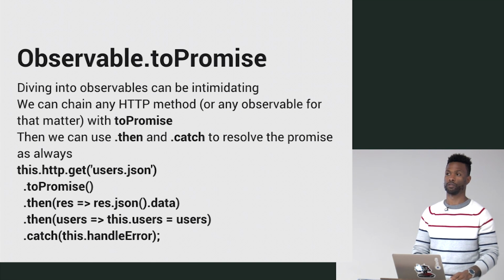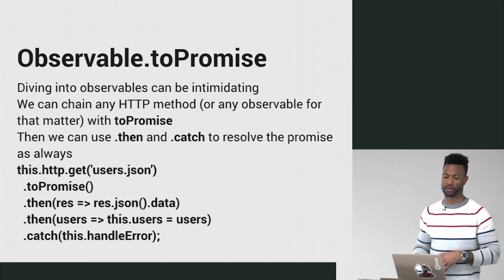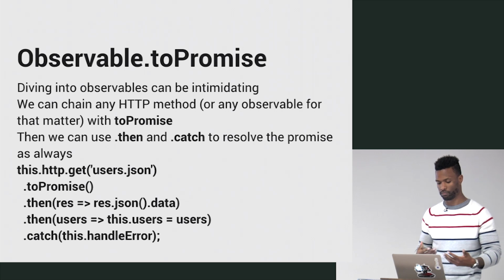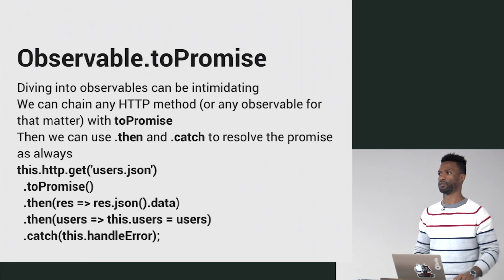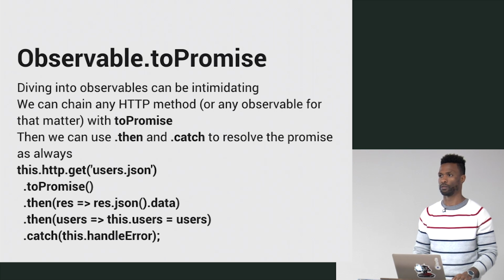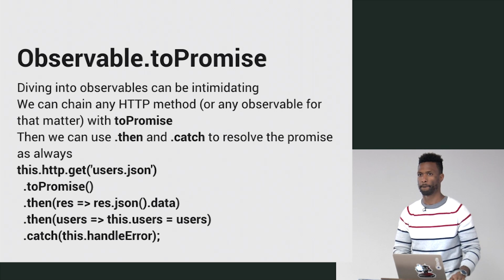So, observable to promise. This is the method that we can use to convert our observable back to a standard A+ spec promise, which is familiar. And sometimes, you just have to do it. To do that, you literally just call toPromise on it, and then you have a promise. Done. Easy. And this works with the HTTP module in Angular too. Very convenient. Any questions on that so far? Cool.